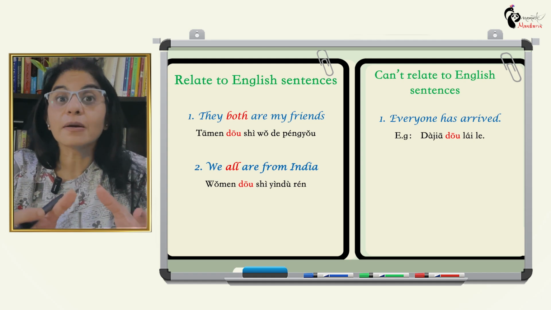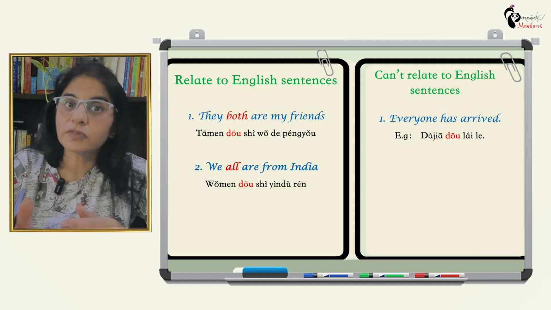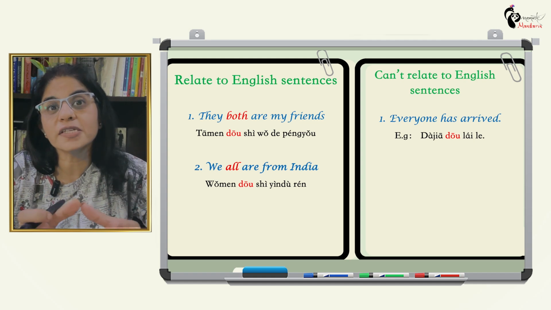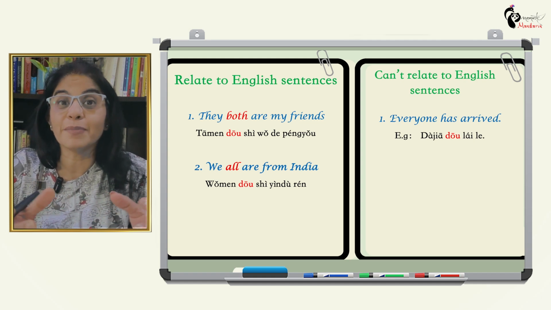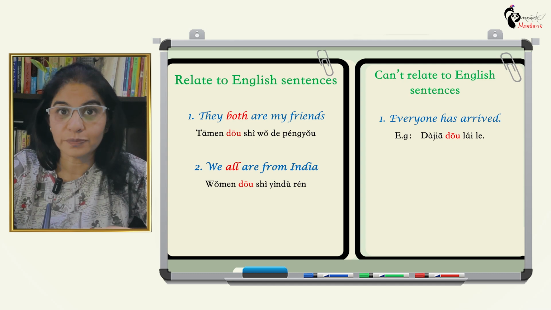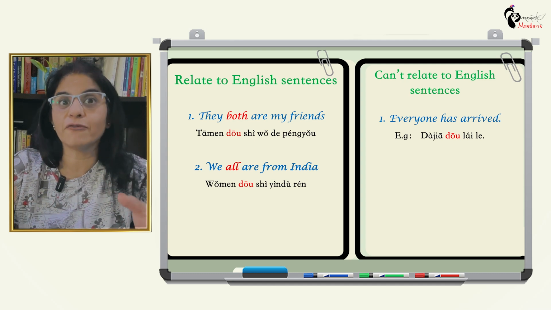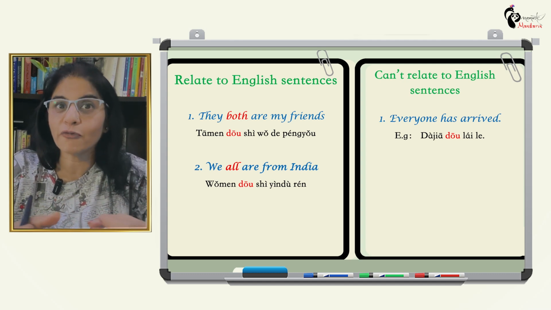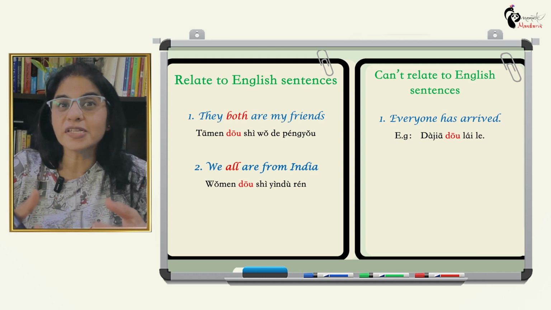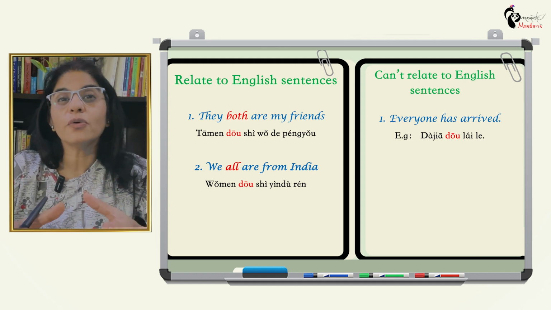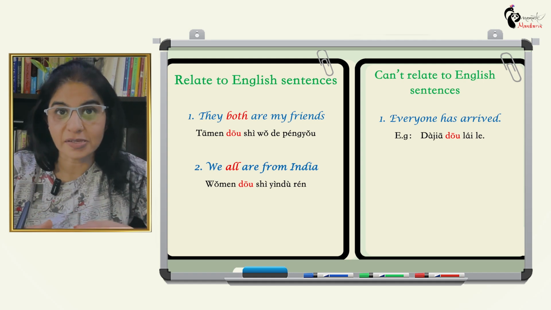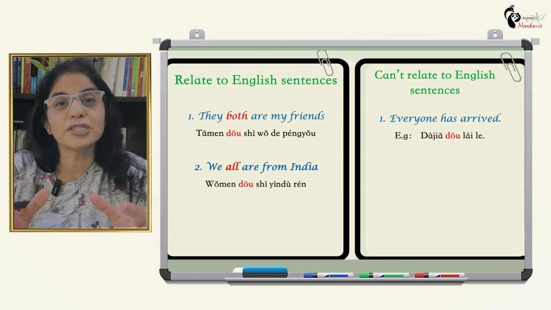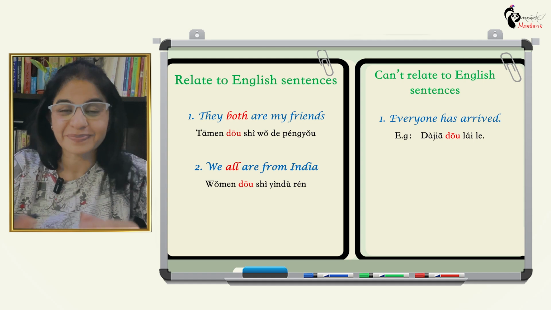Whenever the subject, as I told you, dao comes after the subject. So whenever the subject is plural, or it's defining many things, we put dao. It's like dajia. Dajia is everyone, so it's a group of people, a group of things. We usually say it with dao. So dao is a kind of further emphasizing, and again, very typical of the Mandarin language.